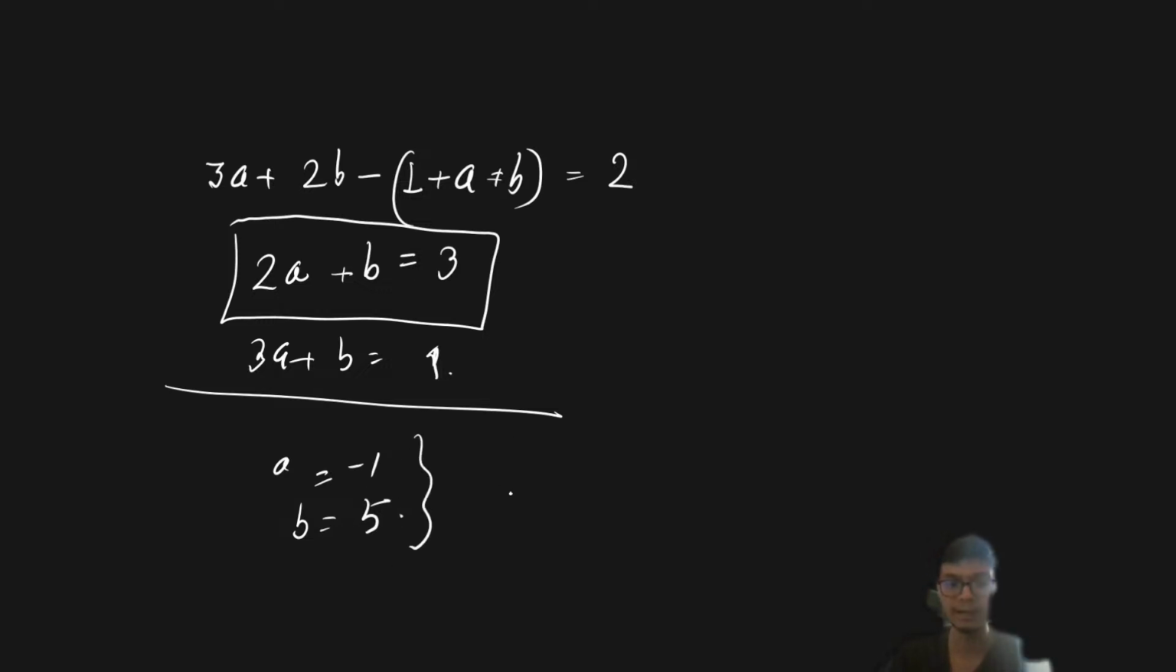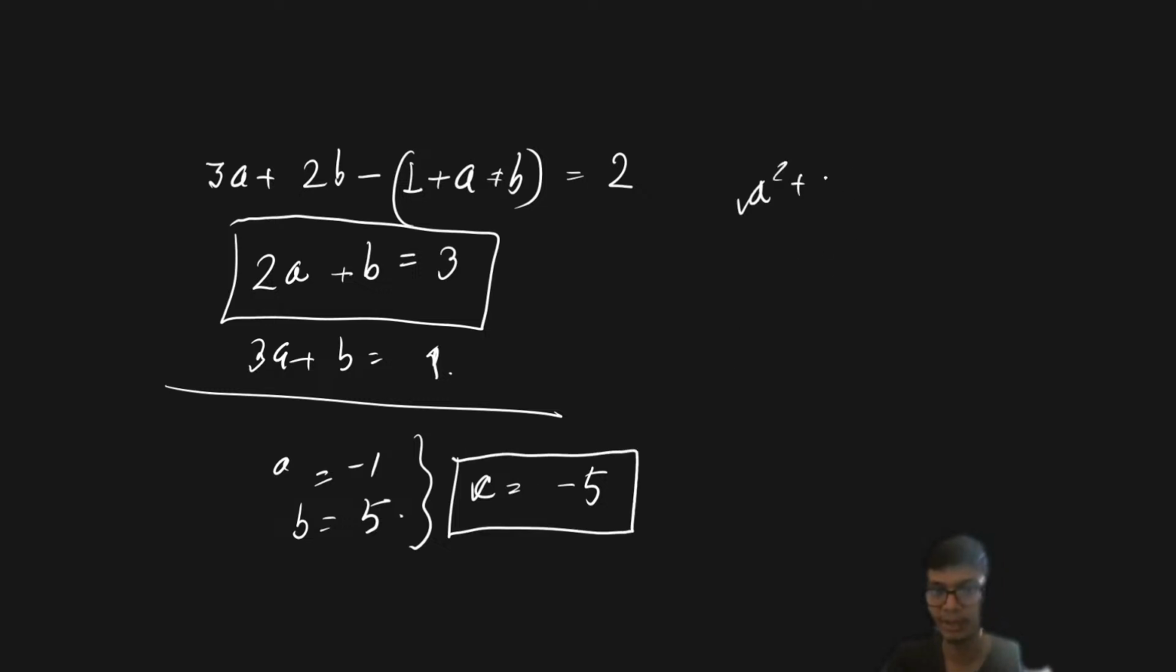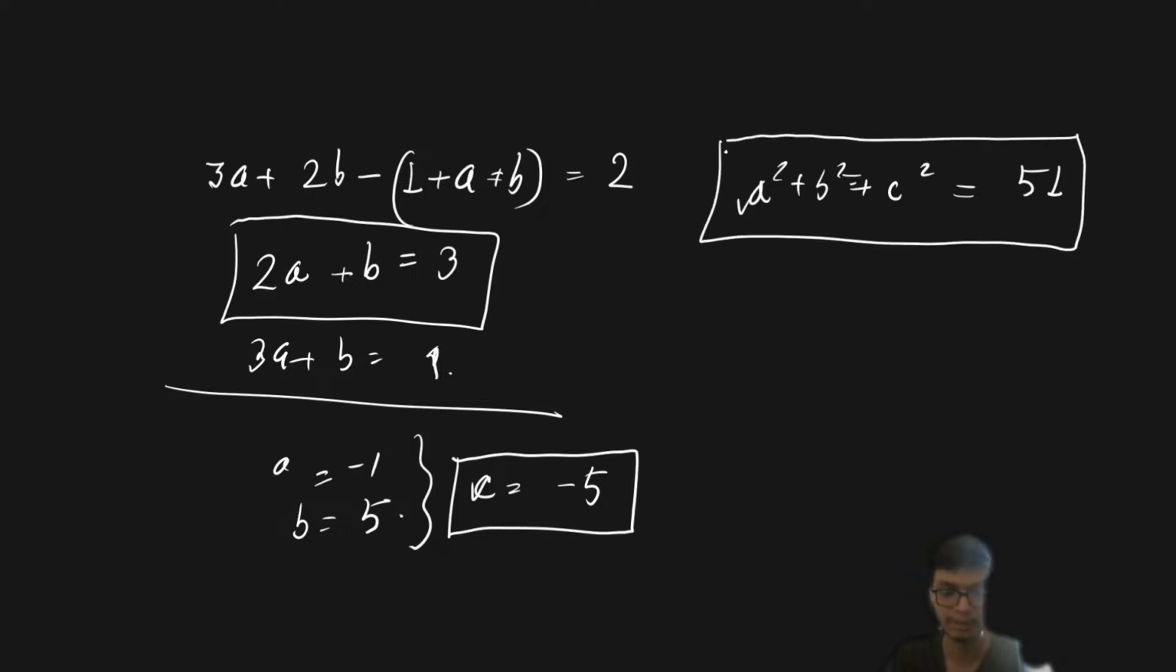And from these two parts, you will see the value of c is going to come out as minus 5, right? So b is 5 and c is minus 5. So therefore, we have to basically find out the value of a square plus b square plus c square, right? So that particular value is equal to 61.